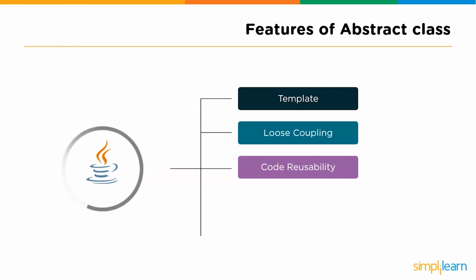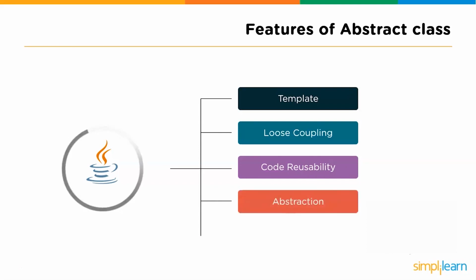Followed by code reusability, we have abstraction. As discussed earlier, data abstraction is the process of hiding certain details and showing only essential information to the user. Abstraction can be achieved with either abstract classes or interfaces.